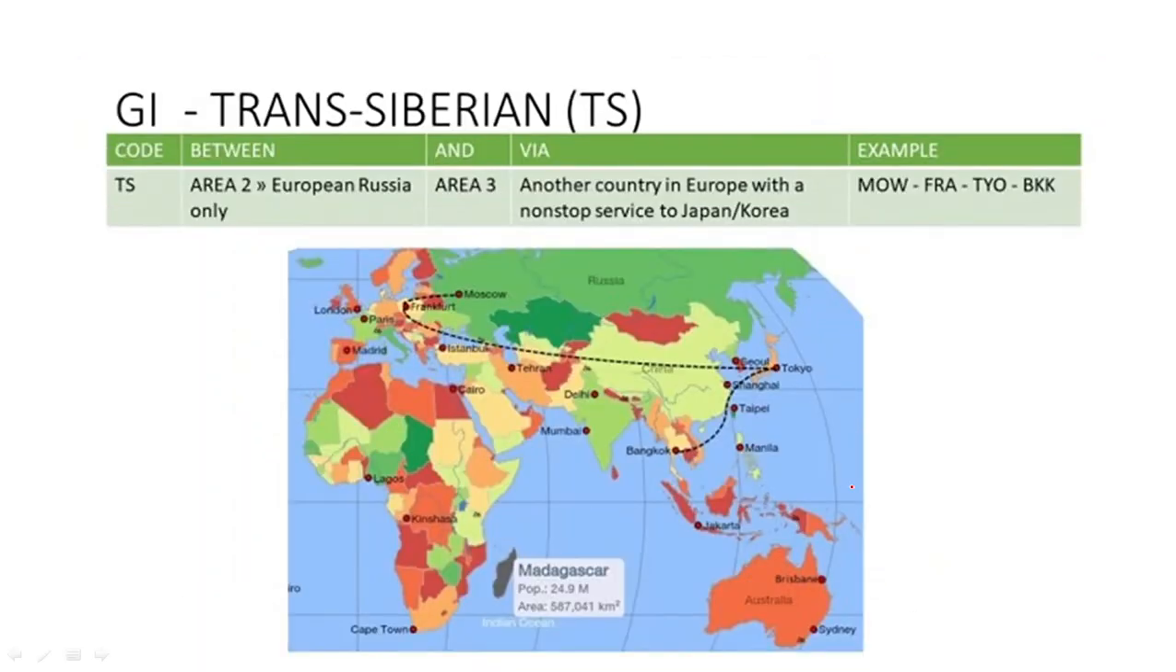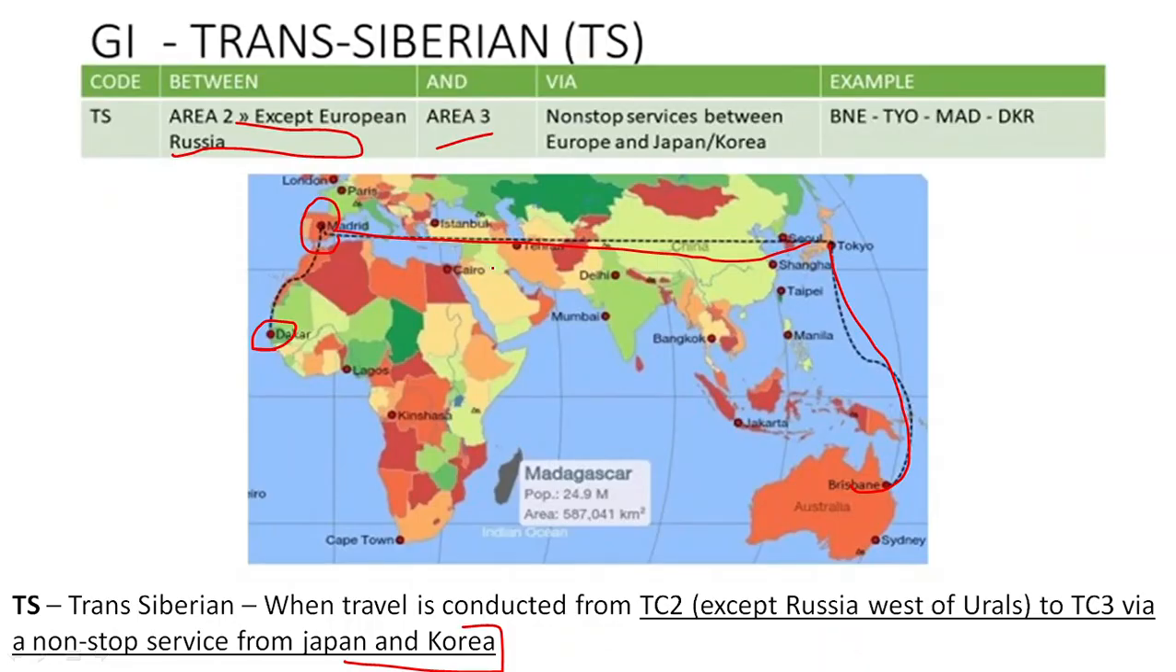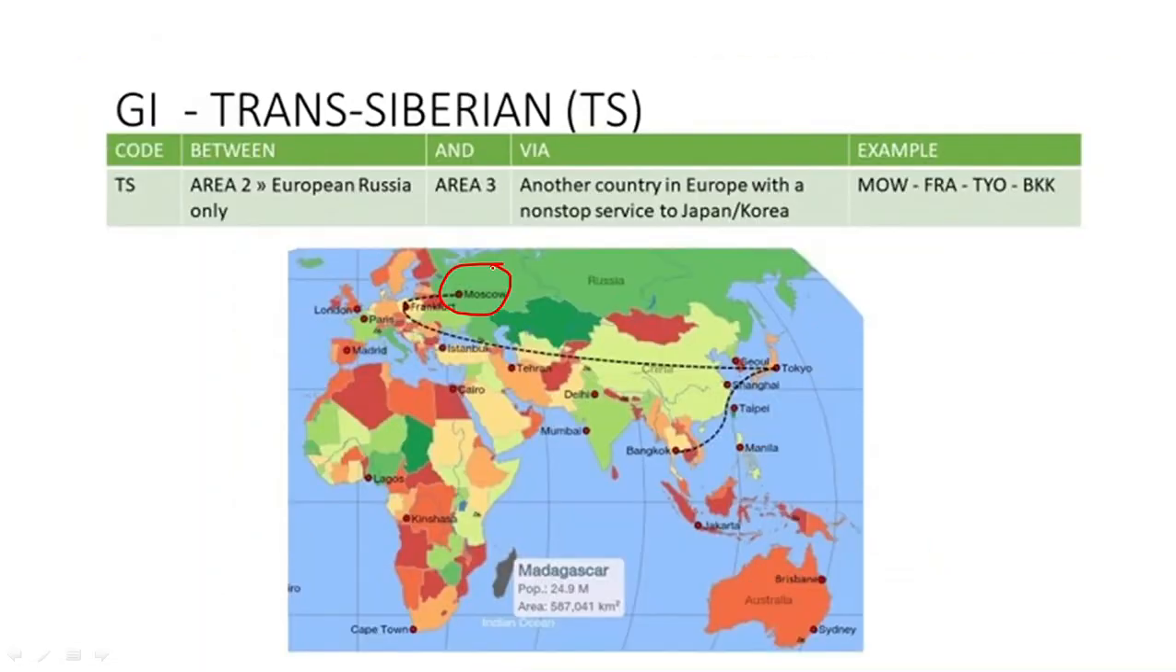Next we have for Trans-Siberian, when a journey is from, okay, here we had Europe, Russia, and except the European Russia. Okay, TC2 except the European Russia. Here we have TC2 only the Russian part, European Russia, and TC3 Area 3. Here we have Bangkok in Japkor, and it is a non-stop service between another country in Europe. Here we have Frankfurt. So it is from European Russia to Area 3 by a non-stop service between Japkor and another point in Area 2. Then it will also be Trans-Siberian.